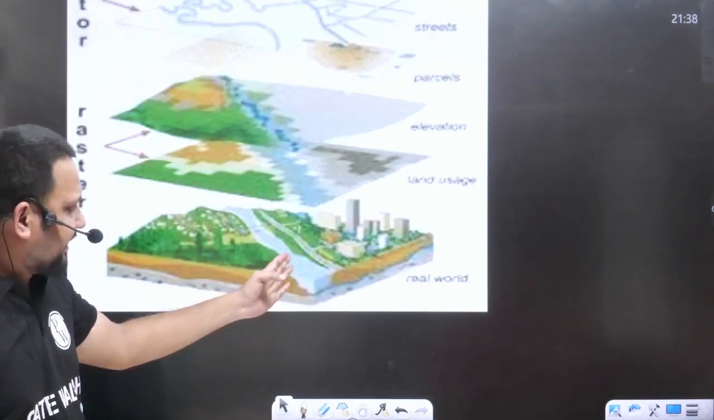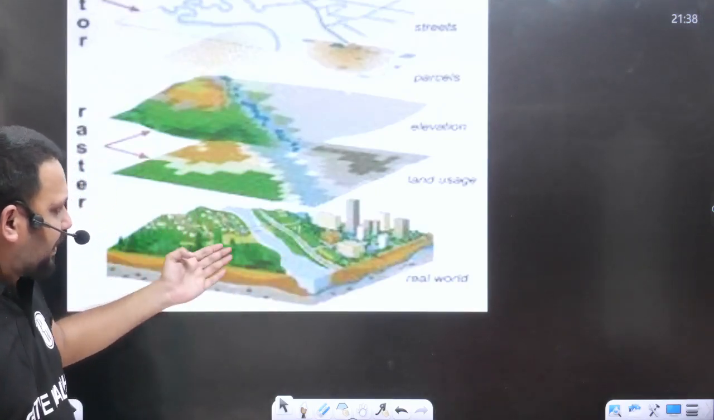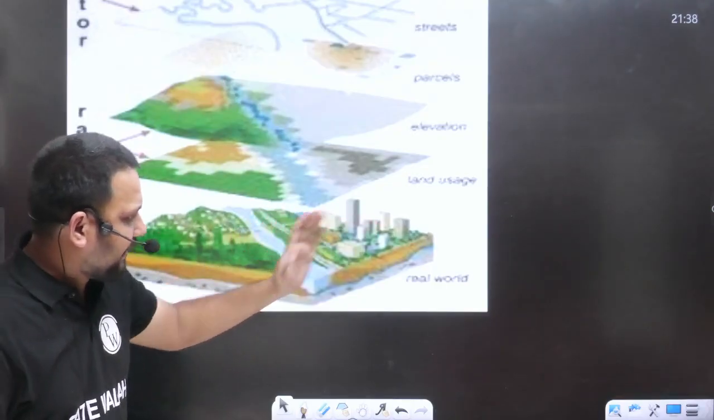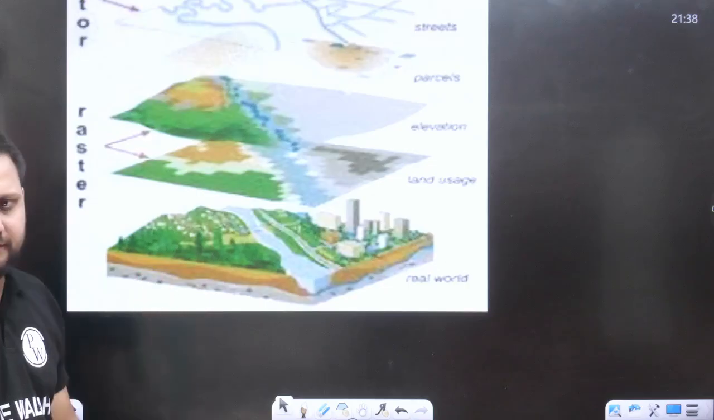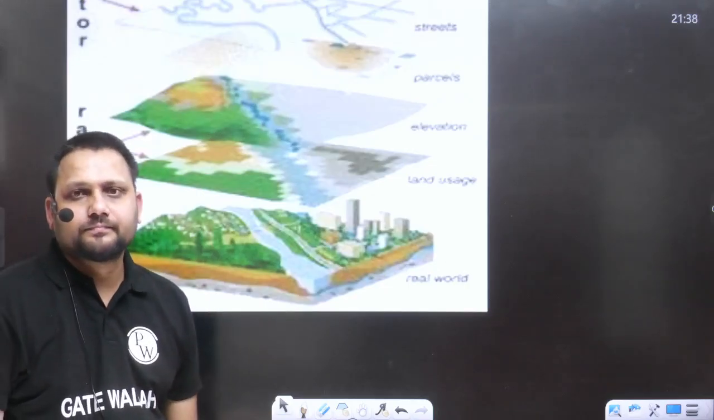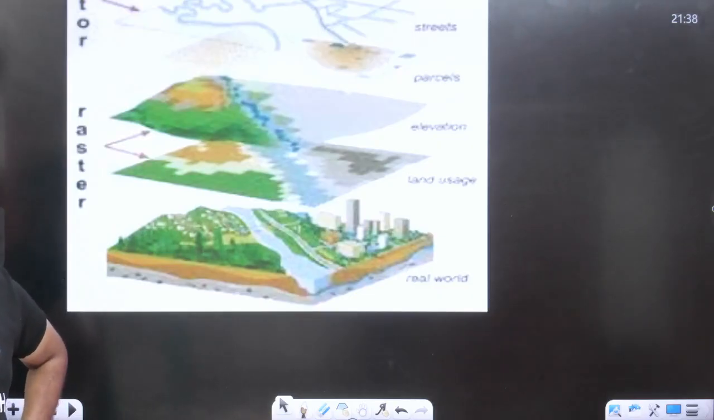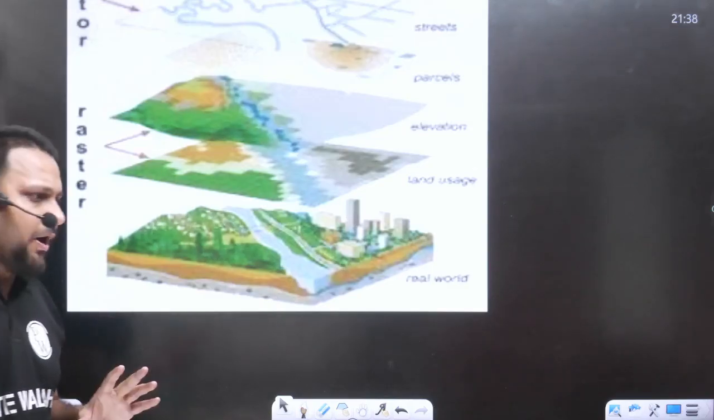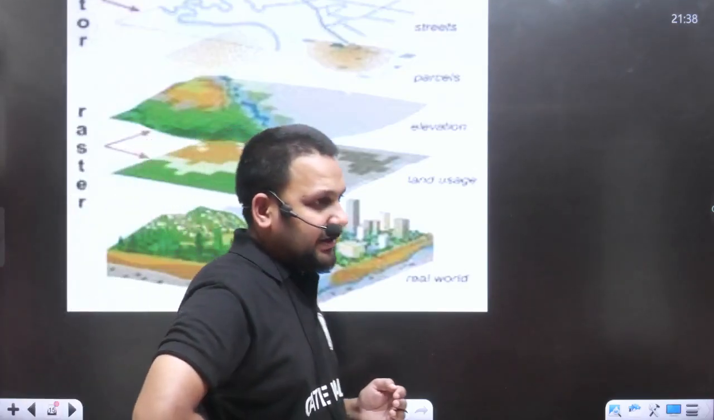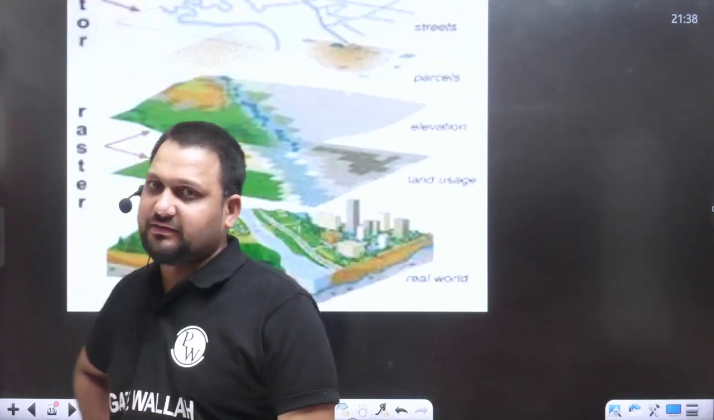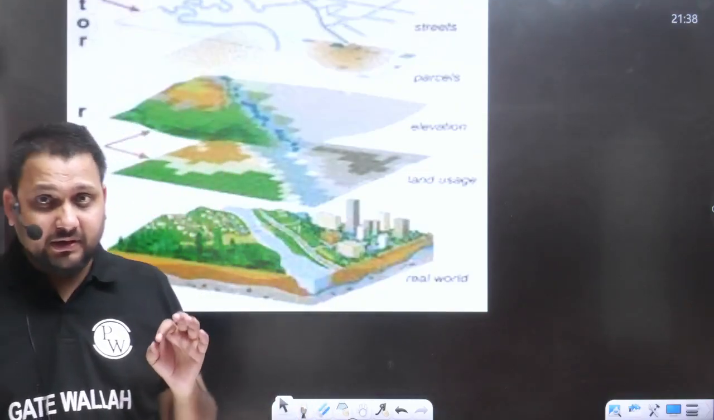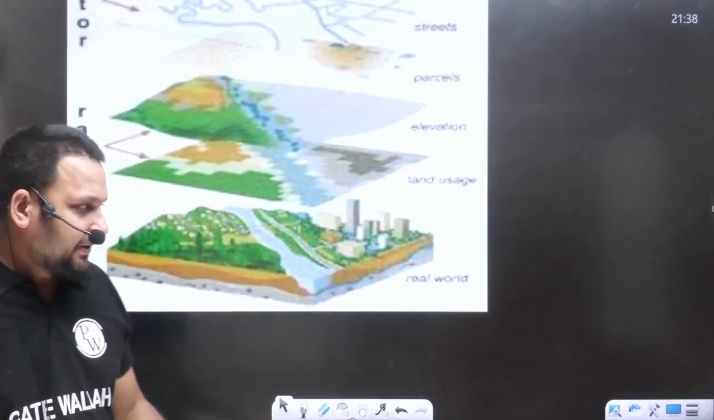So this is, let's say, the river. This is the vegetation, plantation. These are the building blocks. These are the roads. Are you able to see? Okay. So now I can represent this data in two formats. One is the vector spatial data and another is the raster spatial data. Listen carefully.